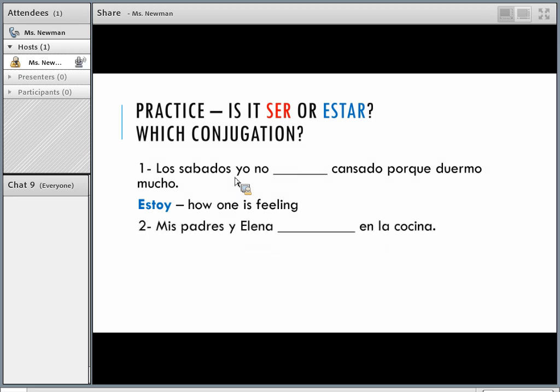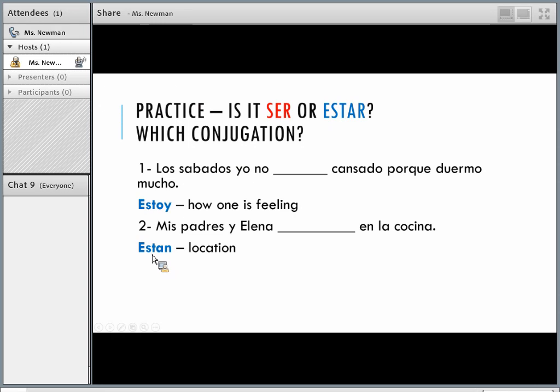Okay, next one. Mis padres y Elena blank en la cocina. They are in the kitchen. Mis padres y Elena are in the kitchen. So is that ser or estar? It's a location. So we're going to use están. Now let's think about this. Están. What does that go with?